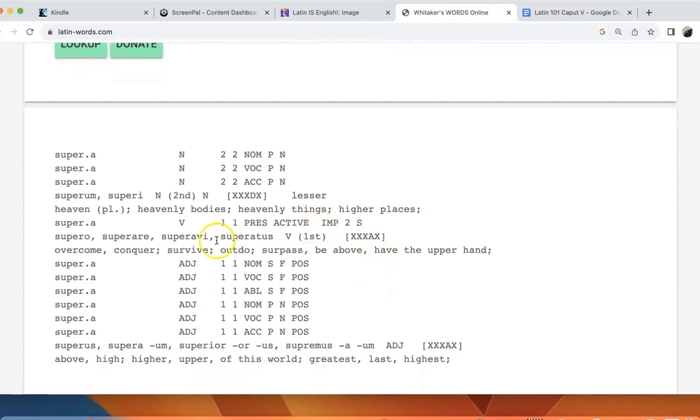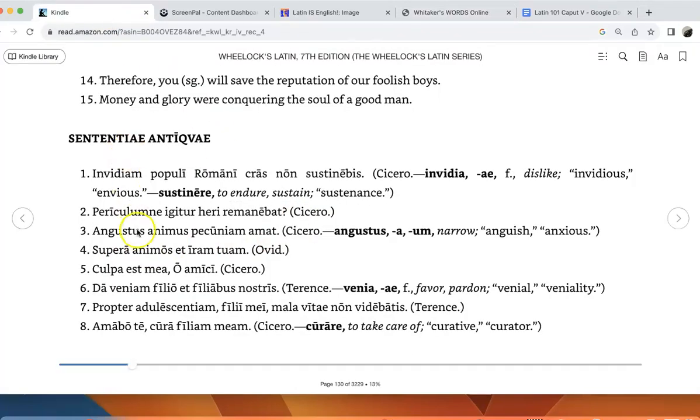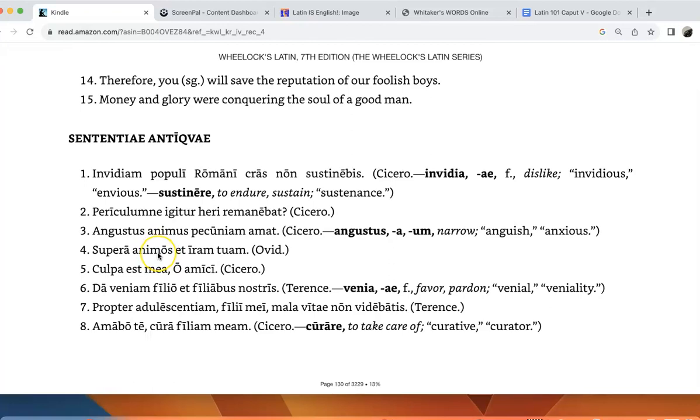Again, only the context will give you that, but it can mean overcome, conquer. Of course, it's where we get words like Superman. So overcome or conquer probably is going to be the best way to read that. So conquer your animos et iram, so conquer your minds and anger.